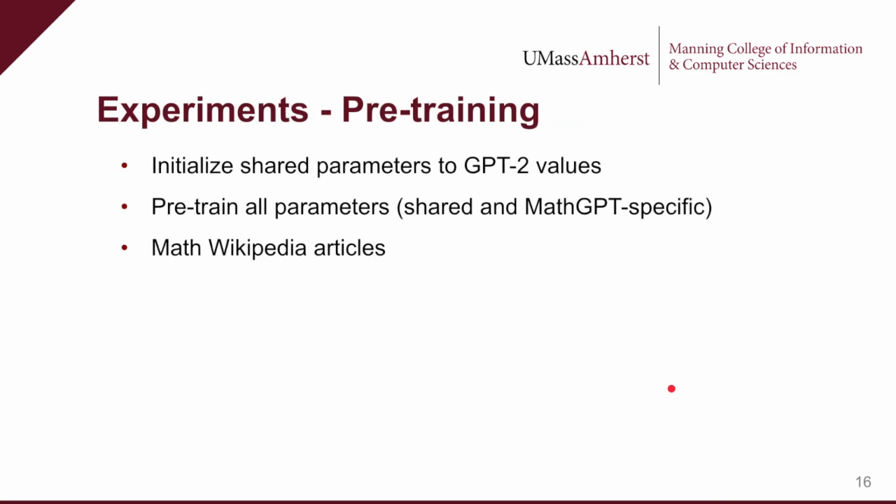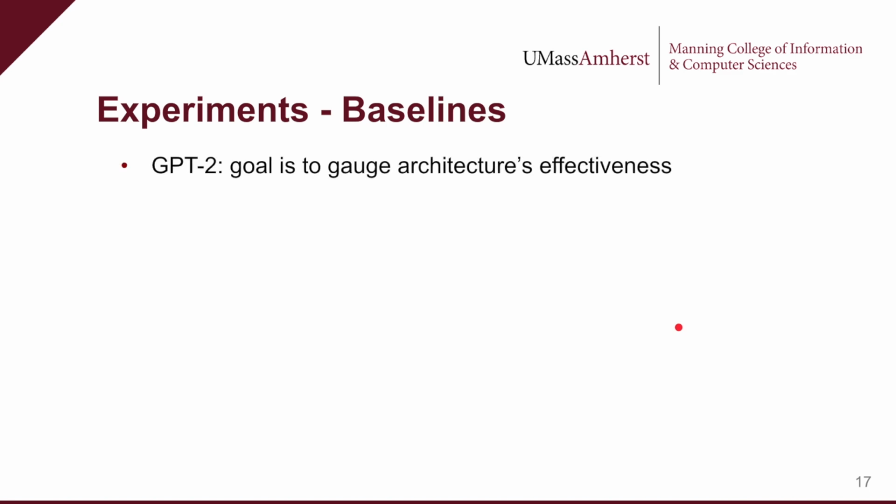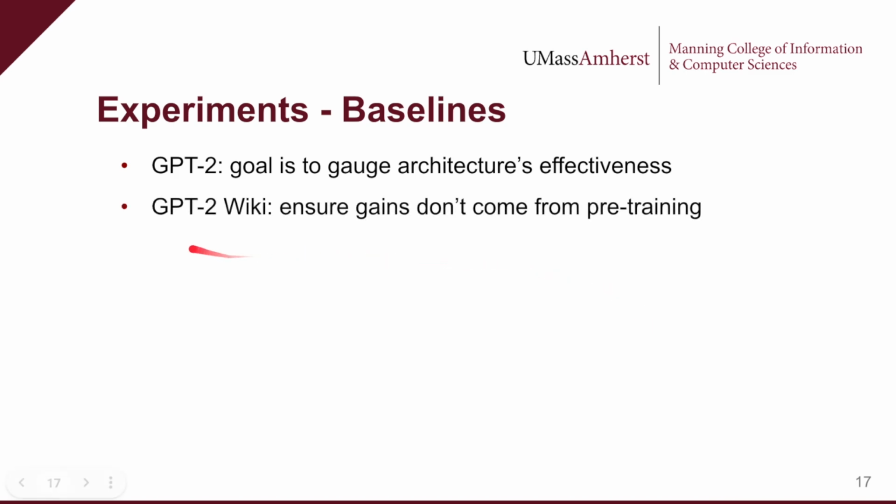Now that I've covered most of our main methods, I'll talk about our experimental setup. We initialize our generative transformer with GPT-2 parameters, and then we perform pre-training on all model parameters with a corpus of math-centered Wikipedia articles. Because our model is initialized with GPT-2 parameters, we use GPT-2 as our main baseline. We also compare a version of GPT-2 which is fine-tuned on the same Wikipedia articles to ensure that our gains don't just come from this dataset.